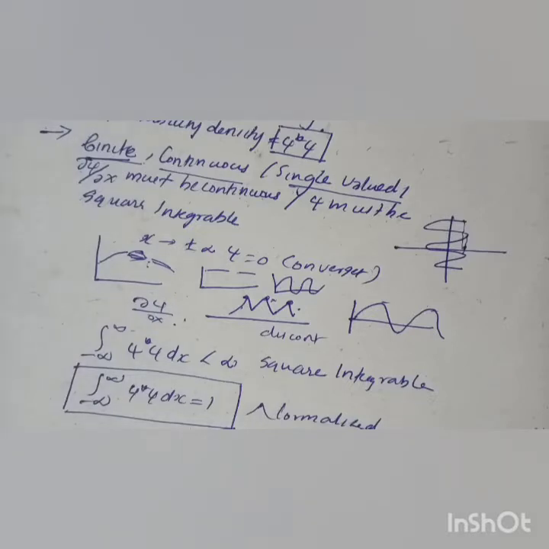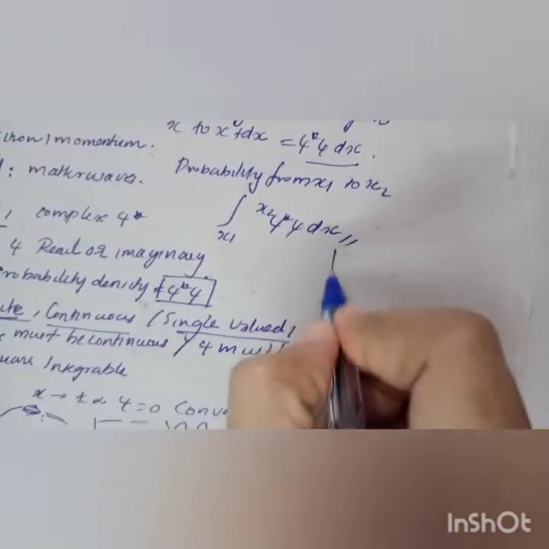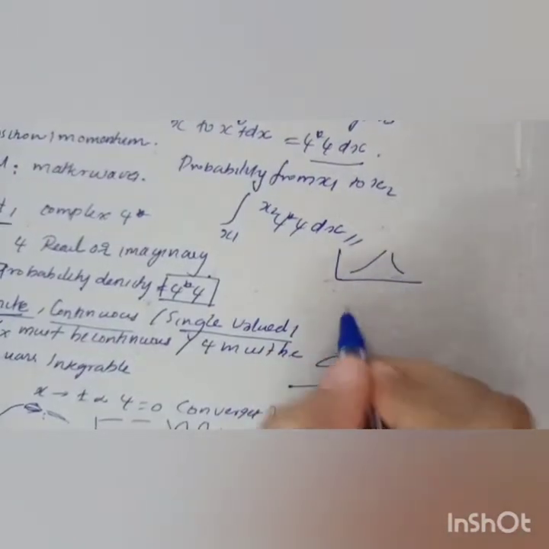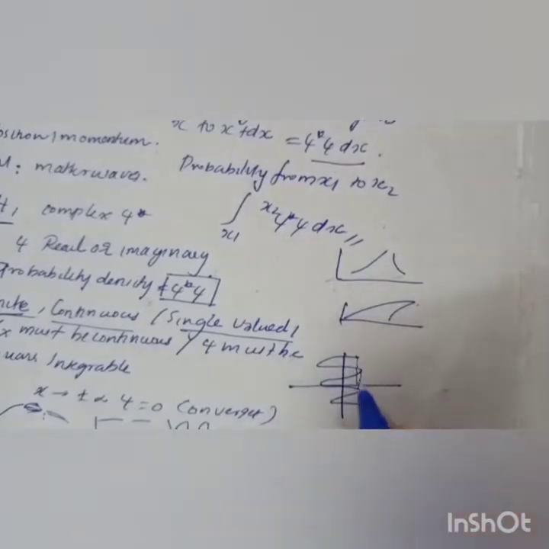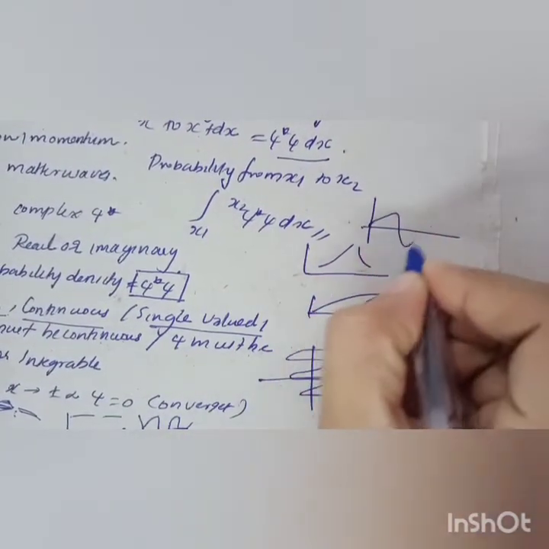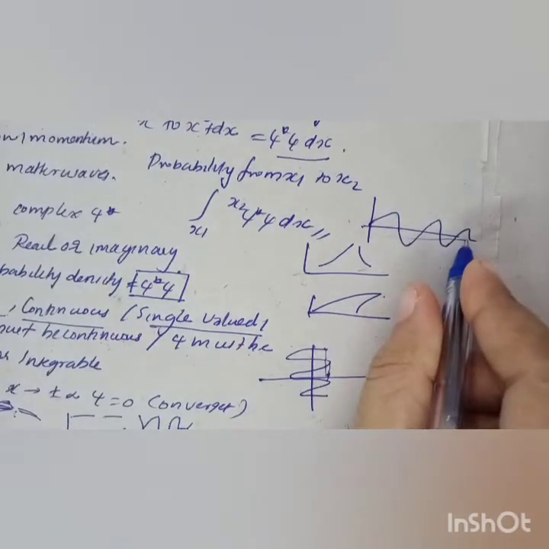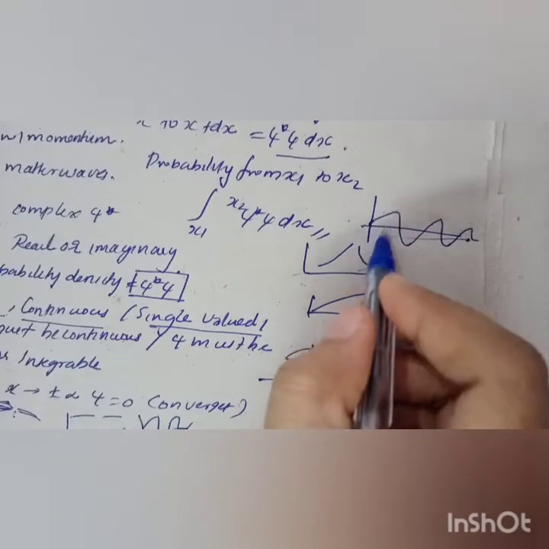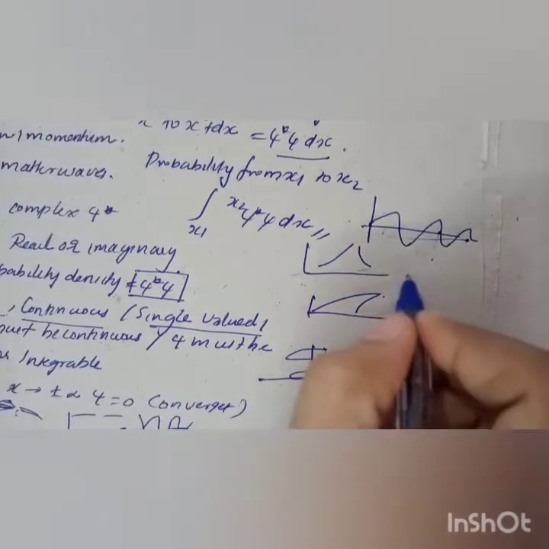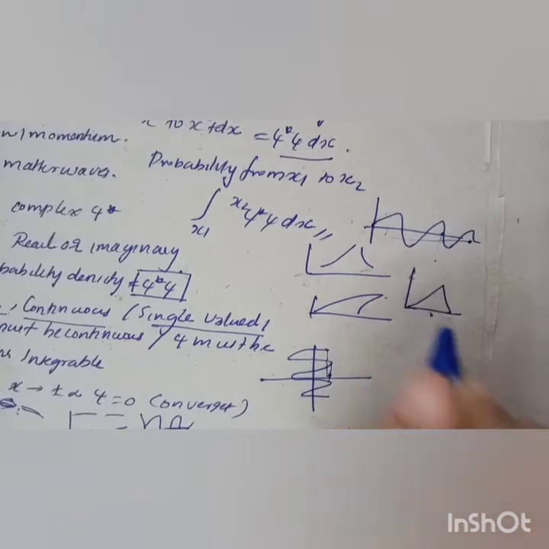The wave function should follow these properties. If you are considering a wave function like this, it is not possible. There is a discontinuity, and also there is a sharp edge. And this one is possible: when x tends to infinity the function tends to 0, it is single valued, and there are no sharp edges. And this is not a wave function.